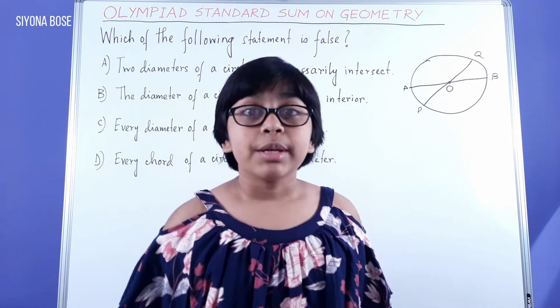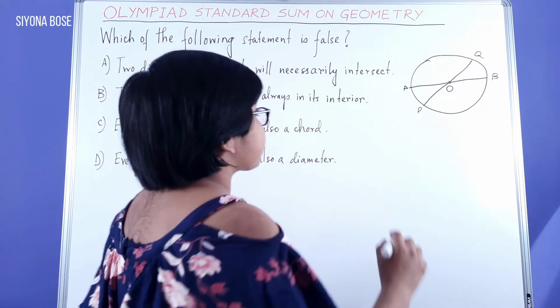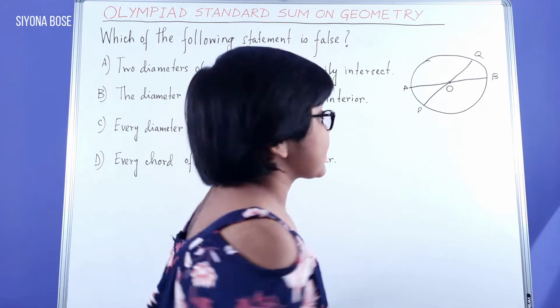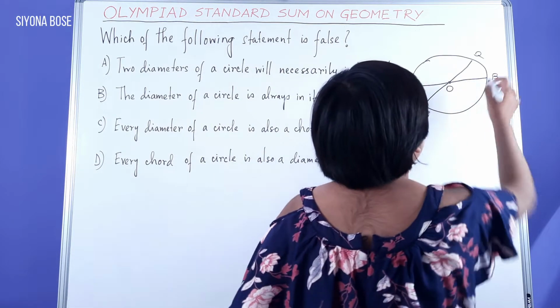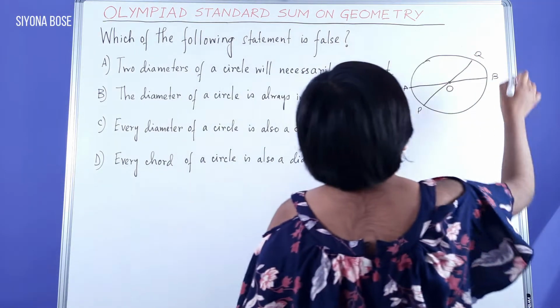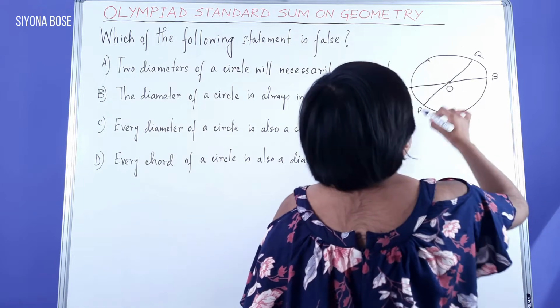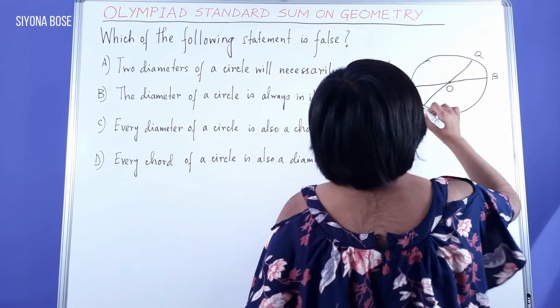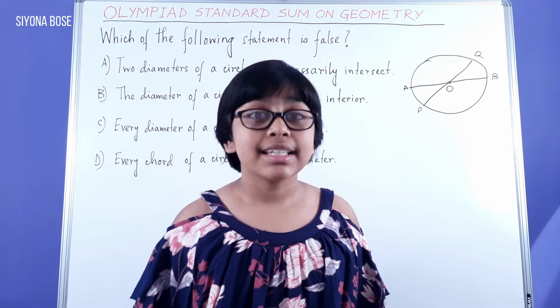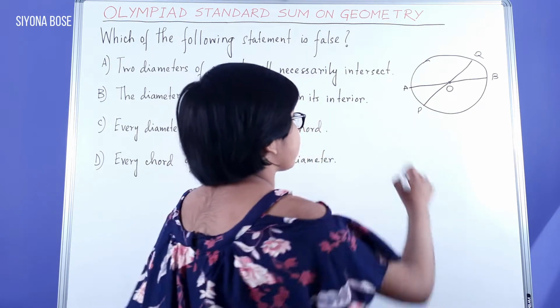This is true, because a diameter flows through the center, but it joins two points on the circumference. In this case, this diameter joins points A and B on the circumference of this circle with center O, and this diameter joins P and Q, another set of two points on the circumference.